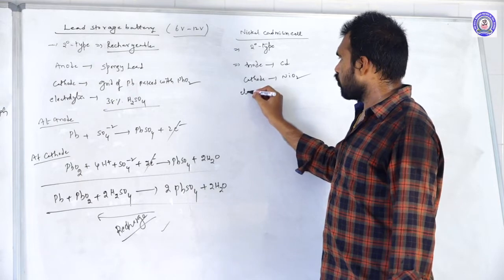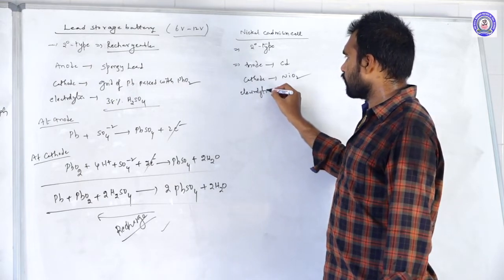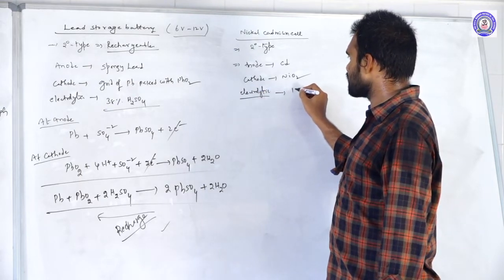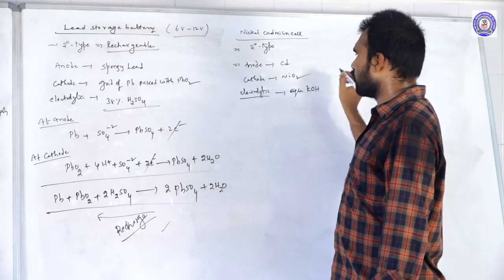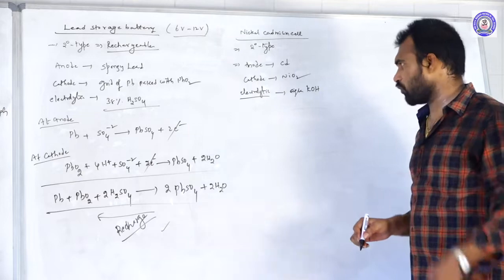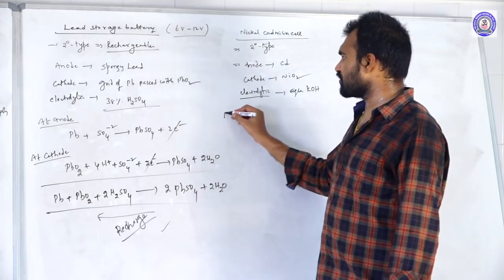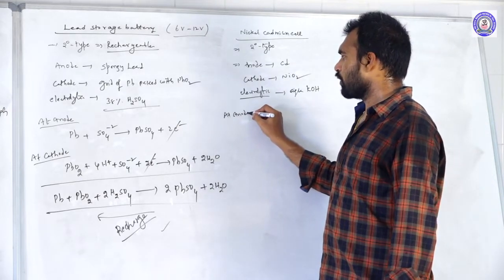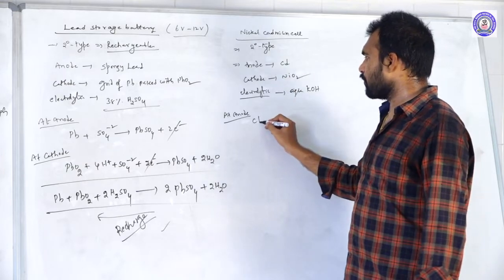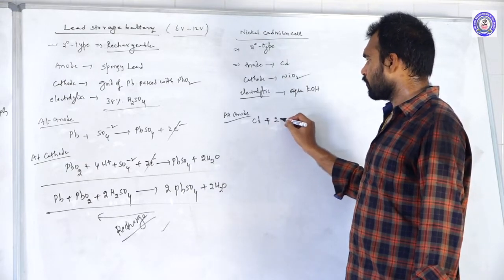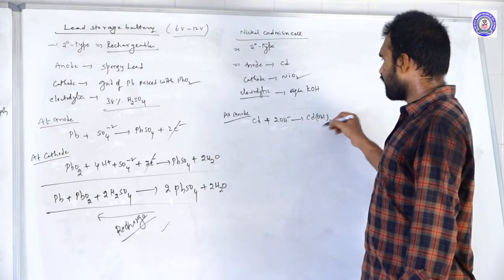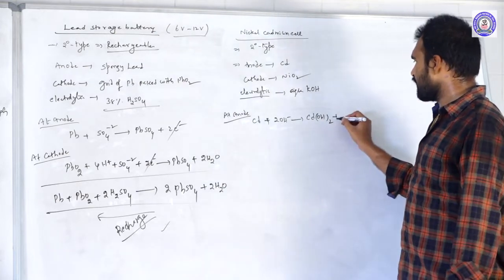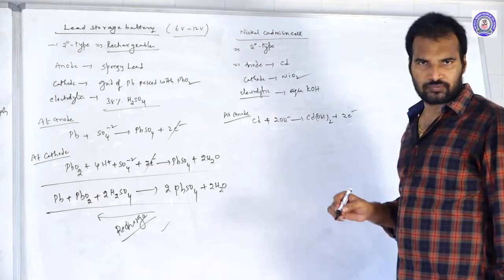and the electrolytic solution is aqueous KOH. Let us see what reactions are going on at the anode. At anode, cadmium is undergoing oxidation and converting into cadmium hydroxide by liberation of 2 electrons.